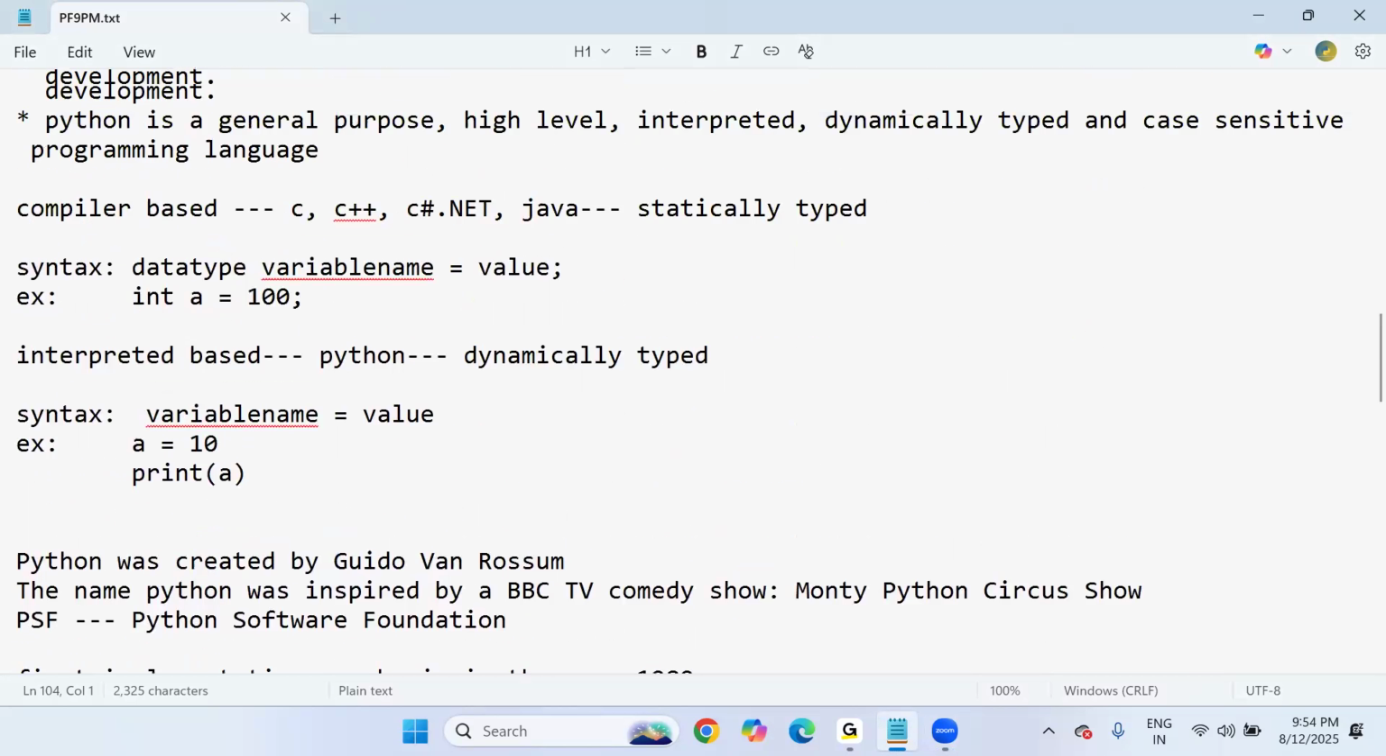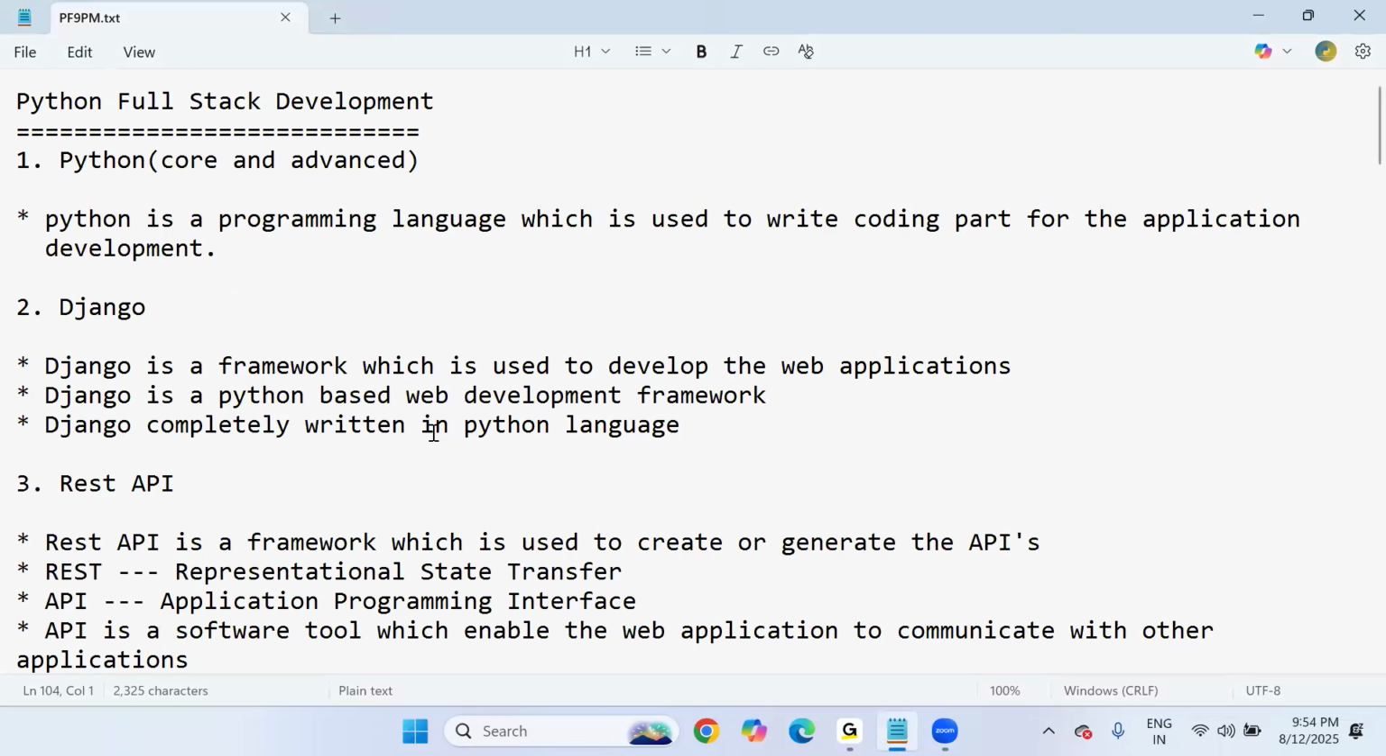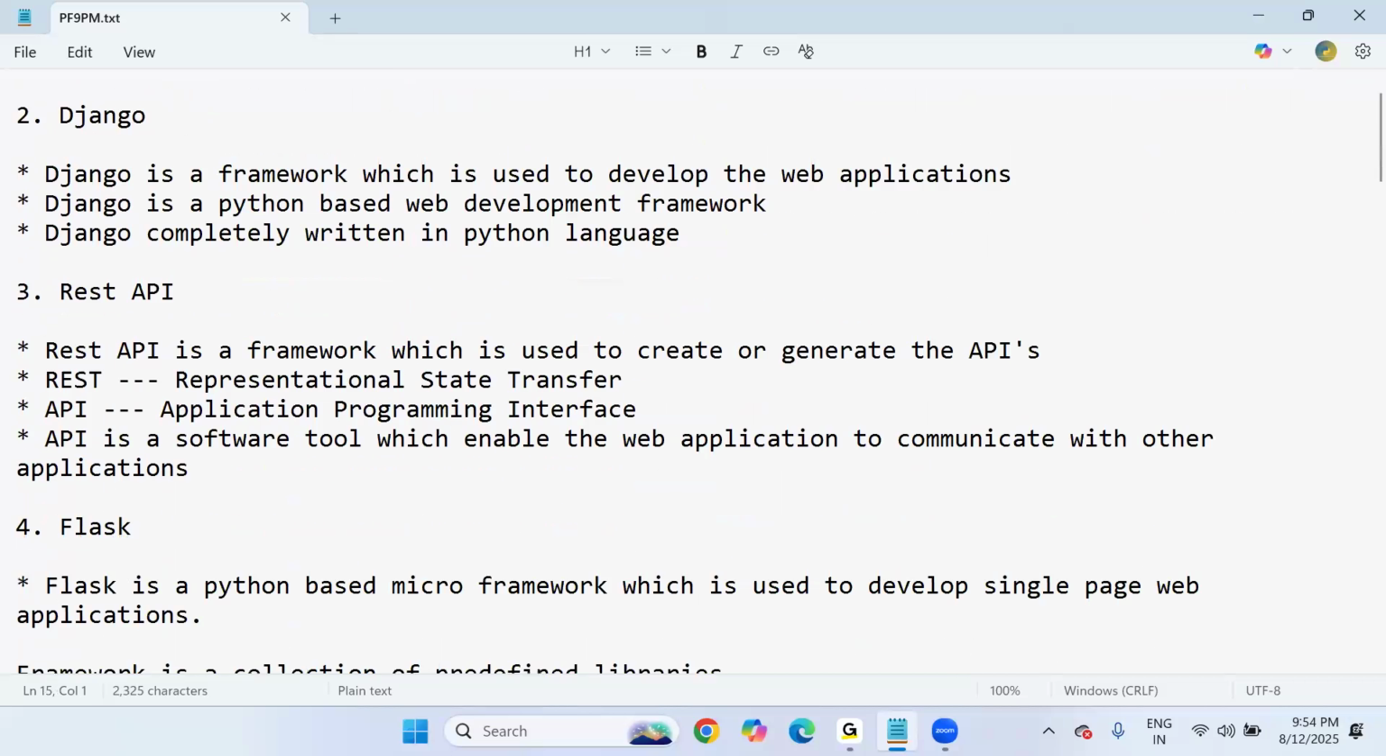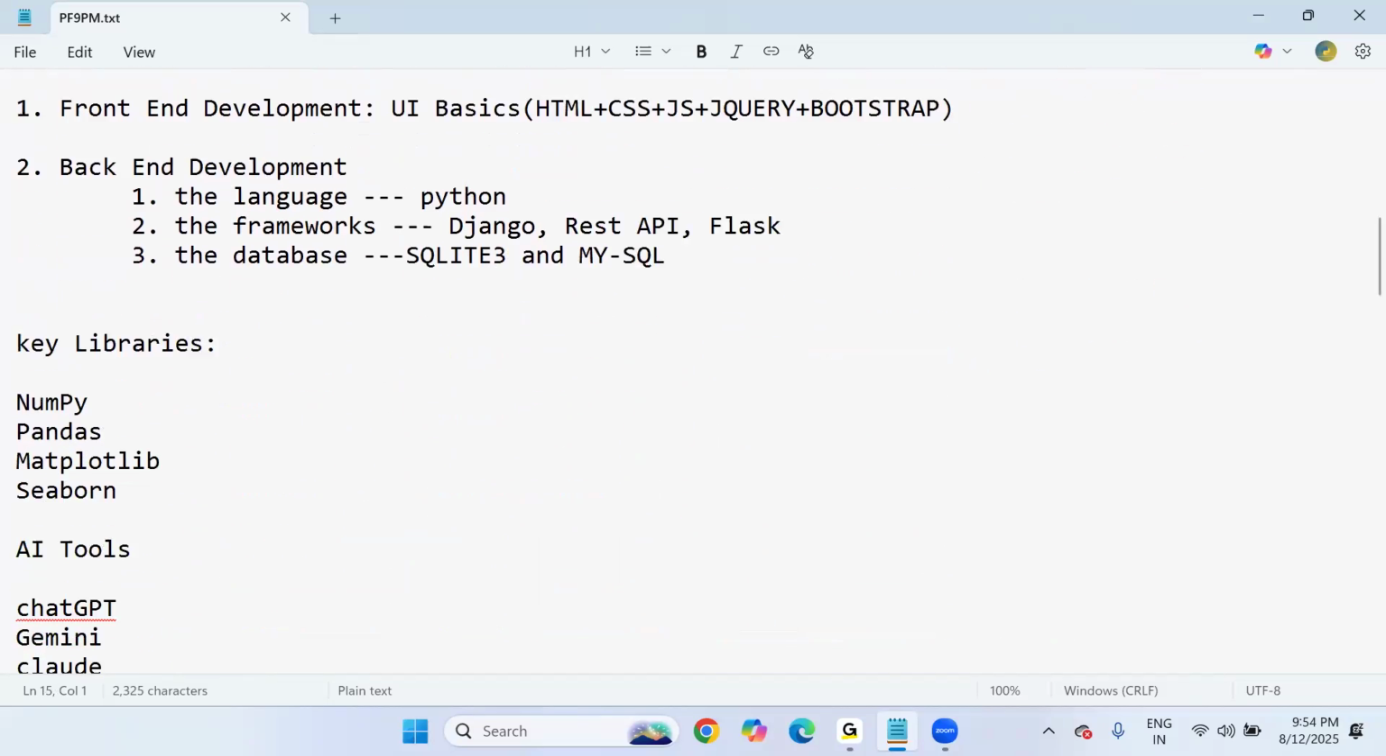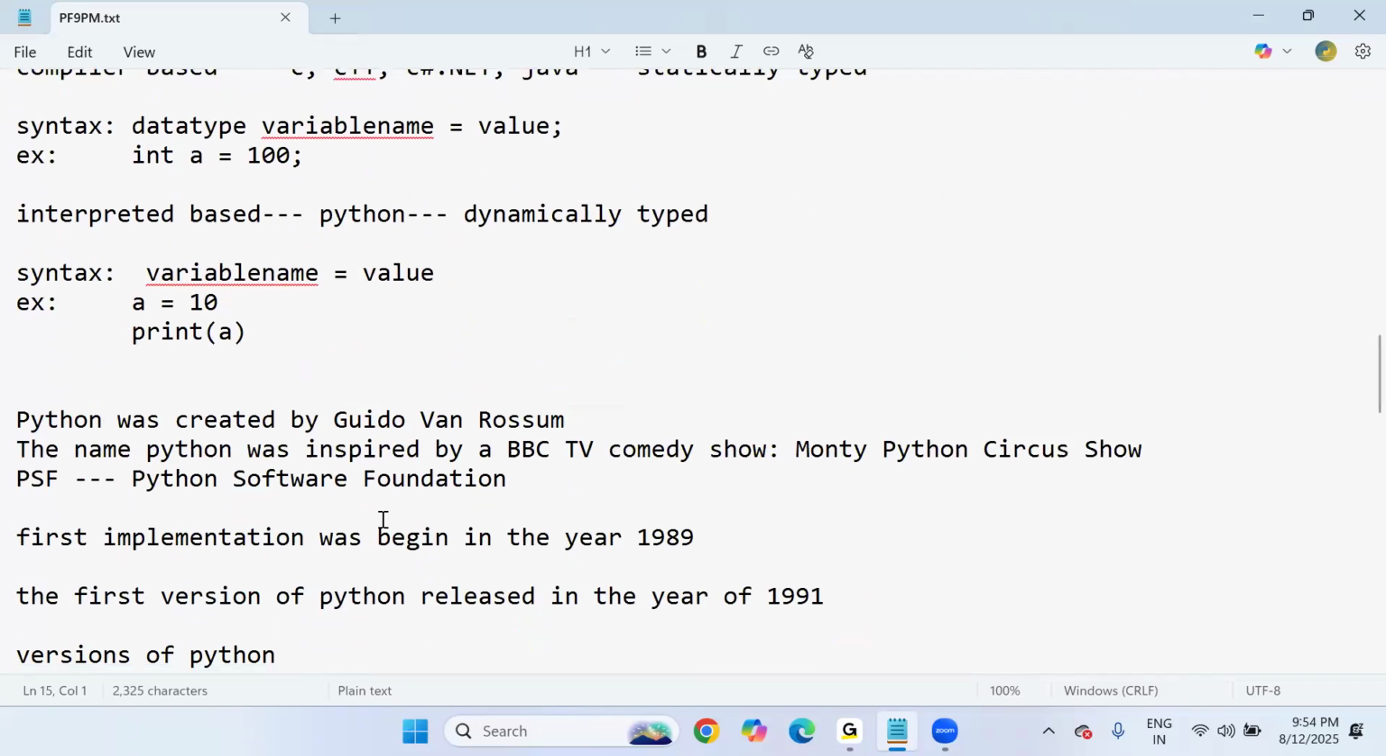And for those who are new to this session, I'm telling you, only core and advanced Python will take 45 working days up to 2 months. But if you are looking for full stack development, including Django, REST API, UI technologies, and MySQL, SQLite3, with all libraries and AI tools completely, it will go for around 4 months minimum, 4.5 months maximum.